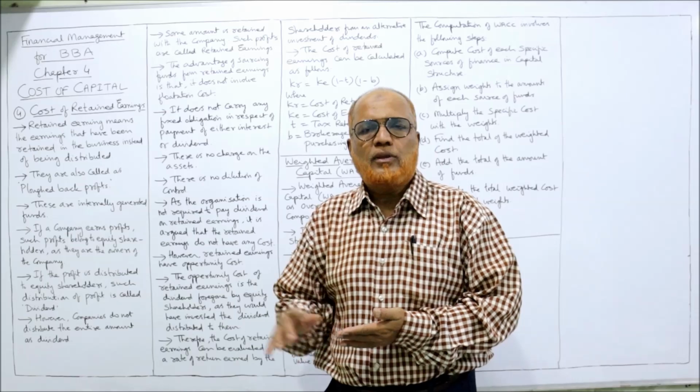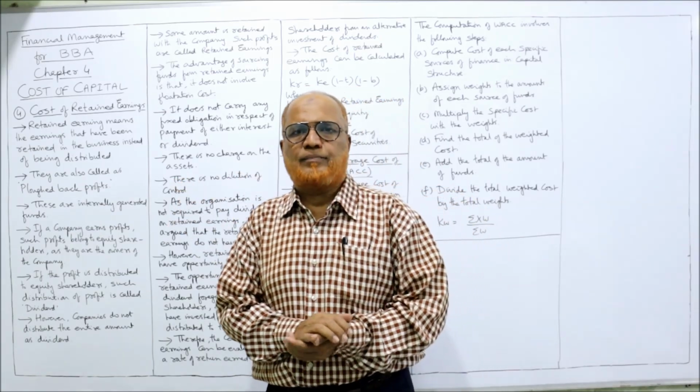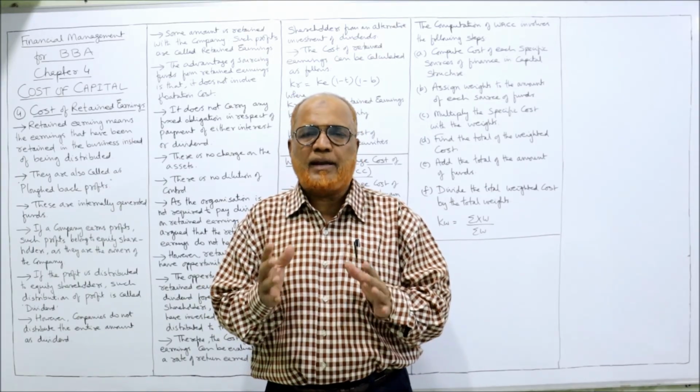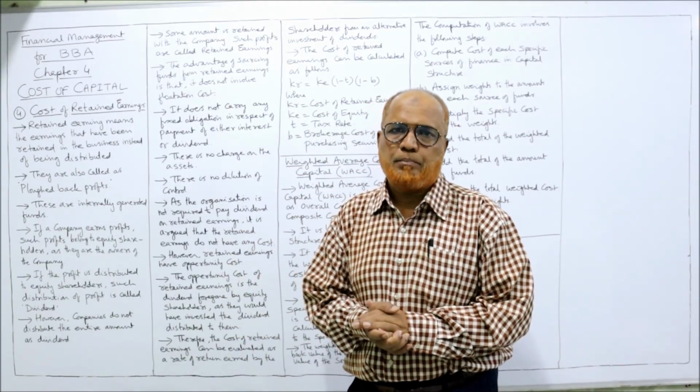Now in this video, the cost of retained earnings and the weighted average cost of capital. That is the end of cost of capital. In the next video I will explain the dividend decisions. Then inshallah we'll start the problems.